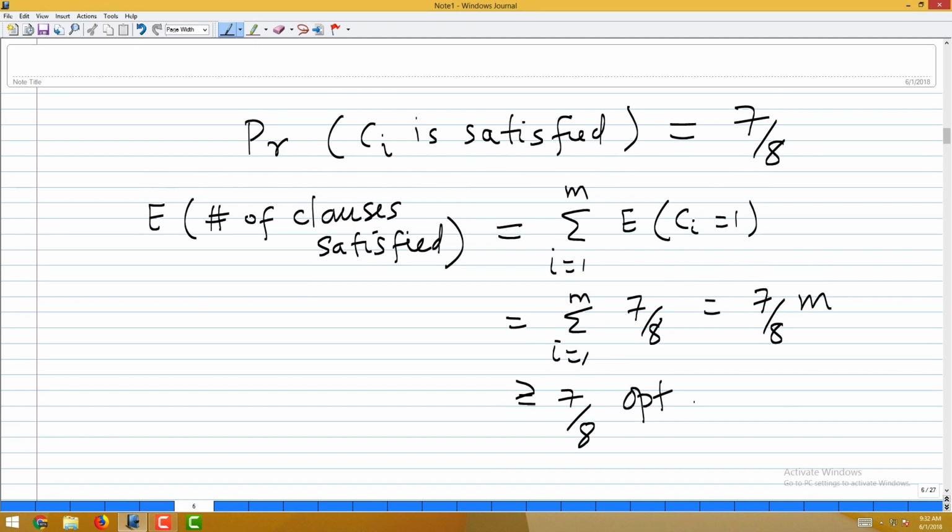Now, there is a very nice way to de-randomize this algorithm and make it a deterministic approximation algorithm. I will just tell you that, because it is also very nice to know. Again, when I say expected, expectation is over something. What is it over here? It is an average over the random choices made by the algorithm. What is the random choice? It is a random assignment. So, expectation over all possible assignments is what it is.